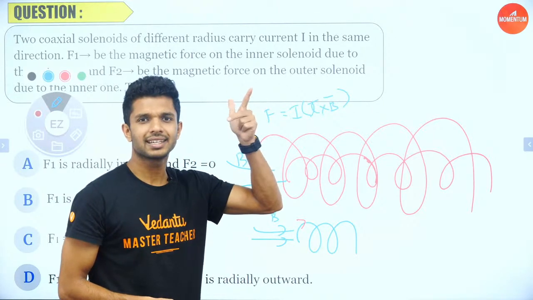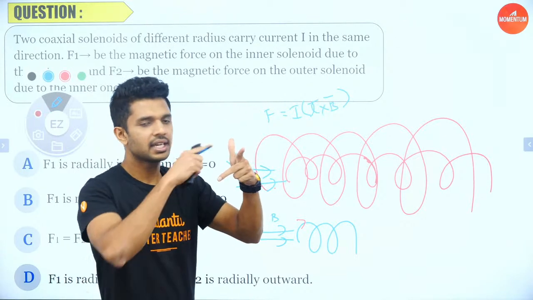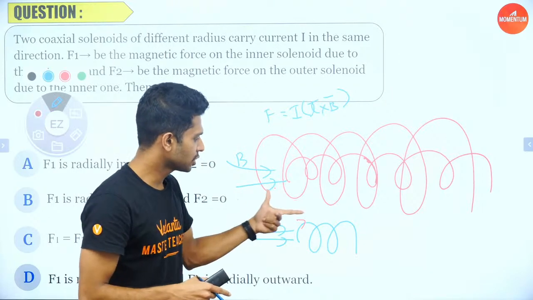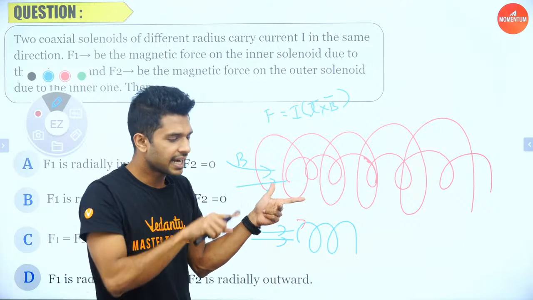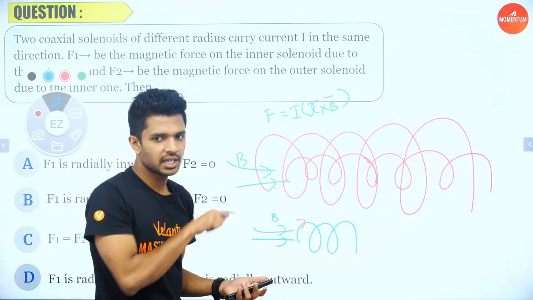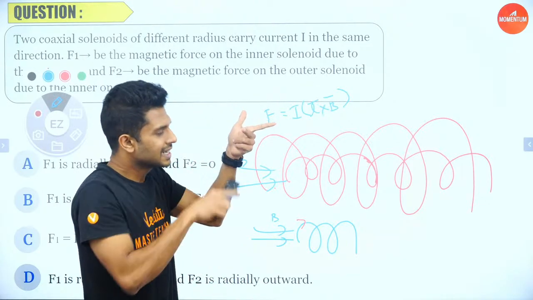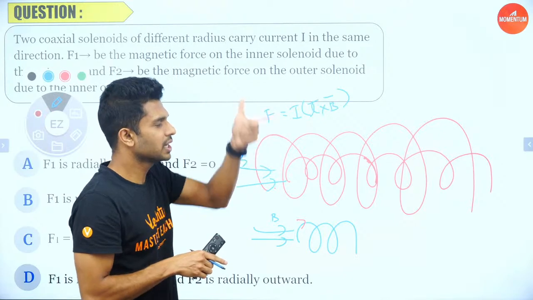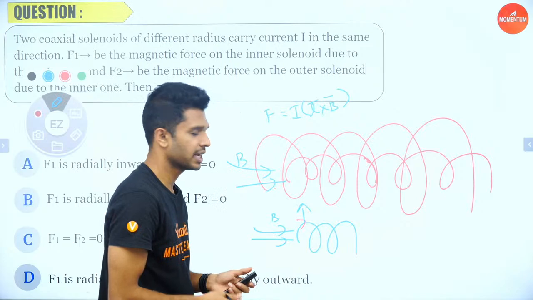I hope you all remember, right? Finding out the direction of force experienced. So that is given as ILB. Index finger, keep in the direction of magnetic field, right? The middle finger, let it be in the direction of the current. So I'm choosing this upper point where the current is moving in this direction. So the current on the topmost point of the rings is in this direction. So you can see force upward. At this point, we can see a force in the upward direction.